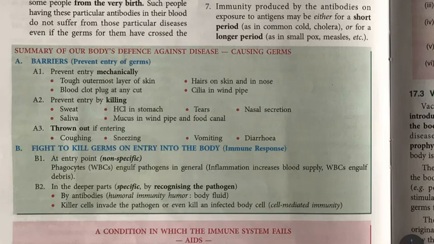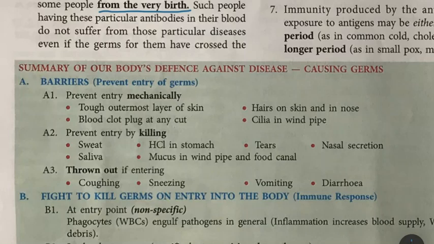Now there are some antibodies present in the blood of some people from the very birth. Such people having these particular antibodies in their blood do not suffer from those particular diseases, even if the germs get into your body, your blood system, your cells, tissues, because the antibodies are already present. So as soon as these germs enter your body, what will happen? Because it is already present from the very birth, meaning you have received it from your mother, these antibodies will start fighting against the germs and